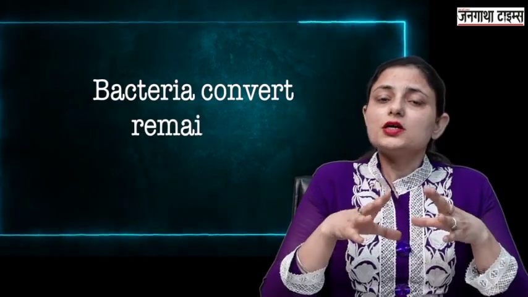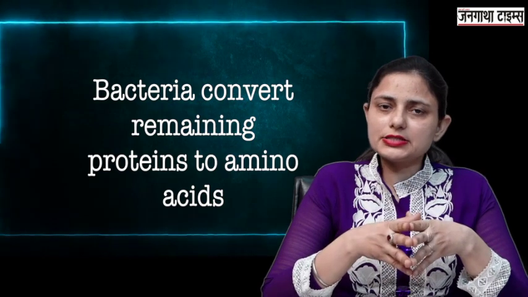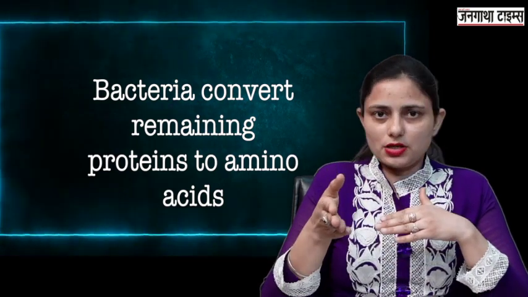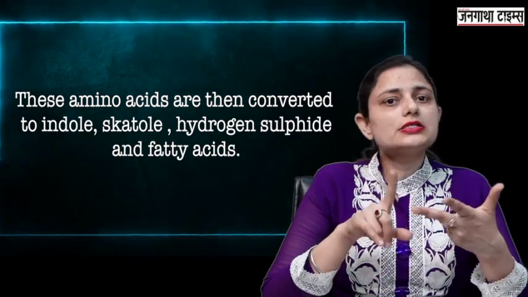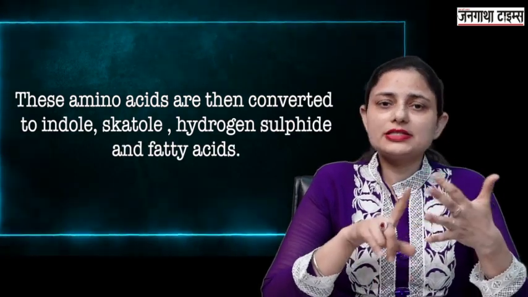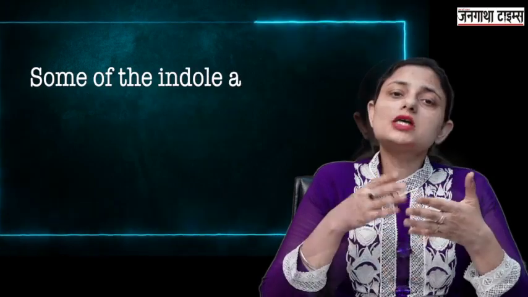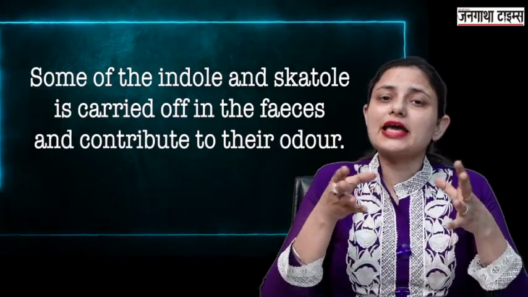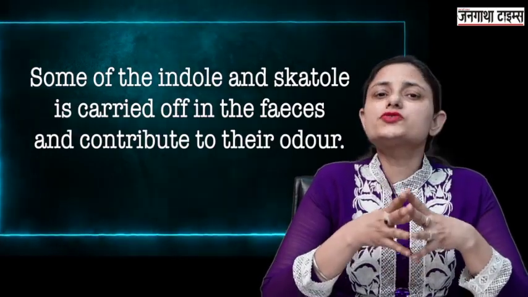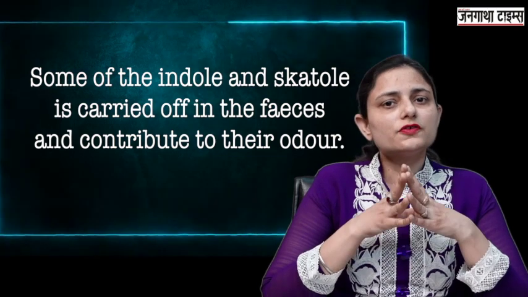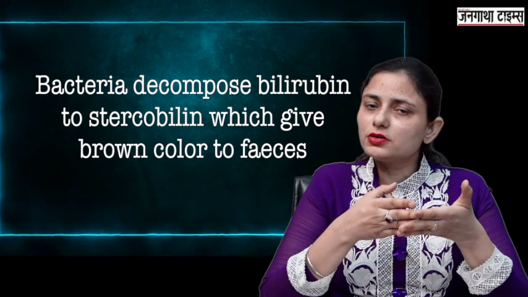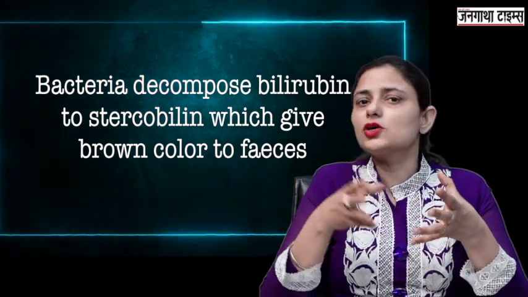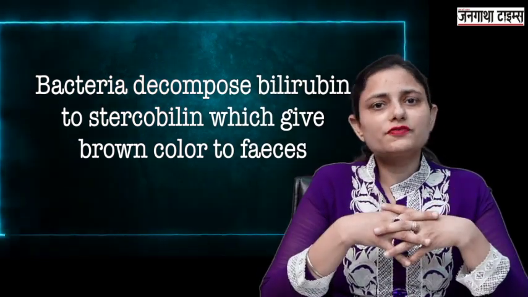Now bacteria convert the remaining proteins into amino acids, and these amino acids are then converted to indole, skatole, hydrogen sulfide and fatty acids. Some of the indole and skatole is carried off in the feces and it is responsible for the odor of the feces. Then bacteria also decompose the bilirubin into stercobilin, and this stercobilin gives the color to the feces.